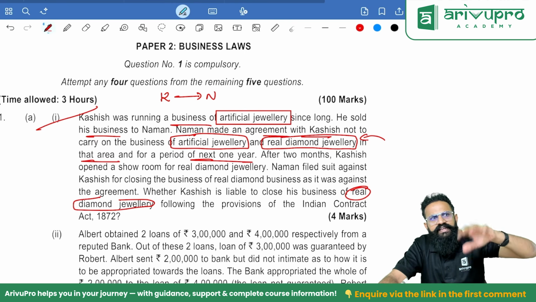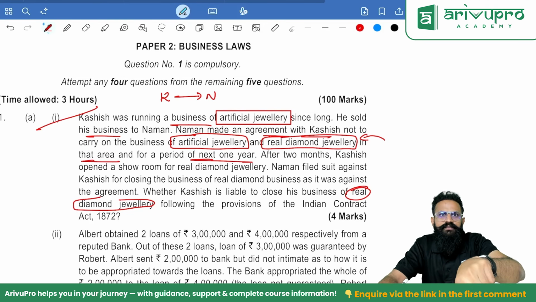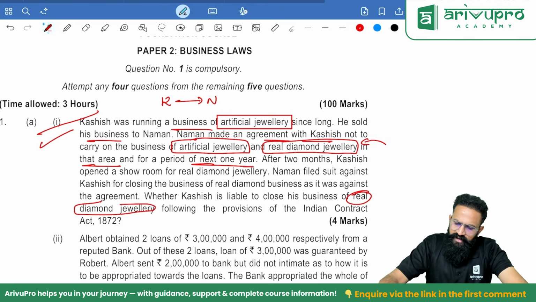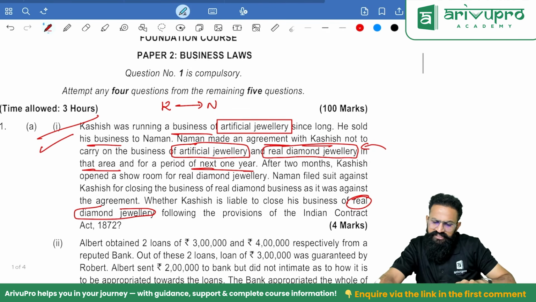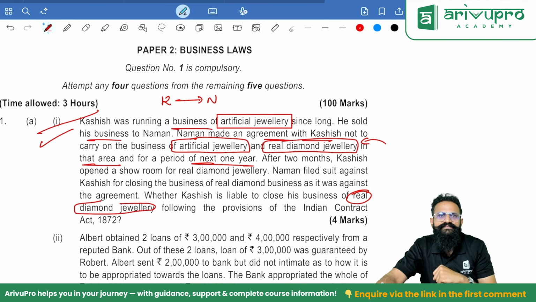But why am I telling you not to do something which is nowhere related to me? That becomes unreasonable. So whether Kashish is liable, the answer is no. Kashish is not liable because real diamond jewelry is nowhere in competing business. So the restriction, people, is invalid.